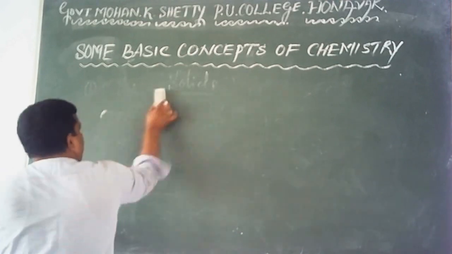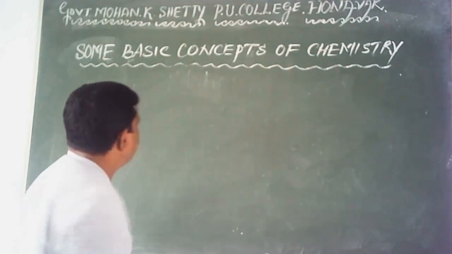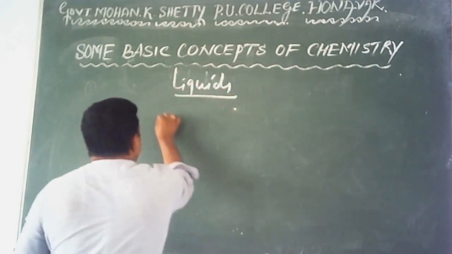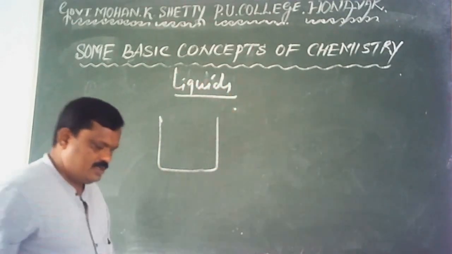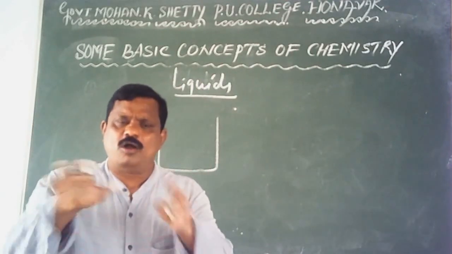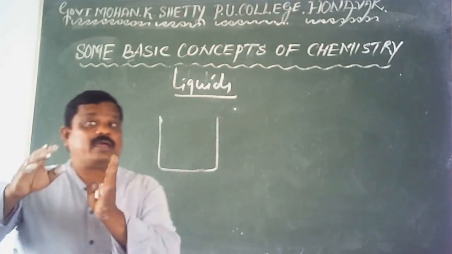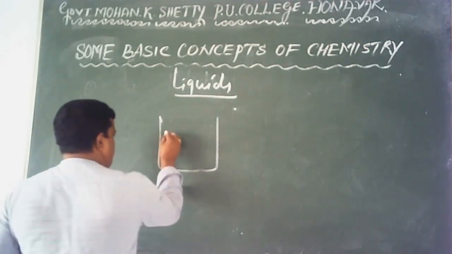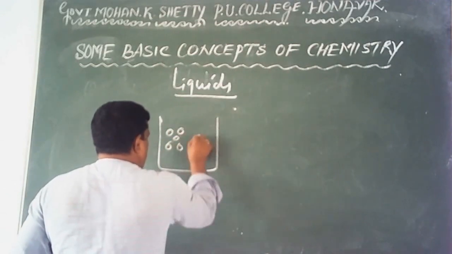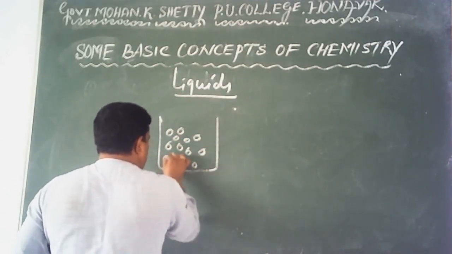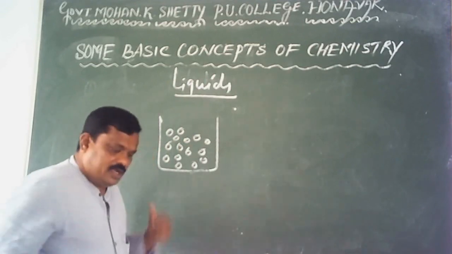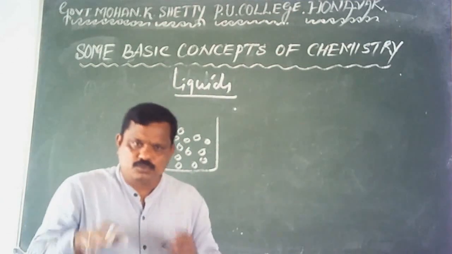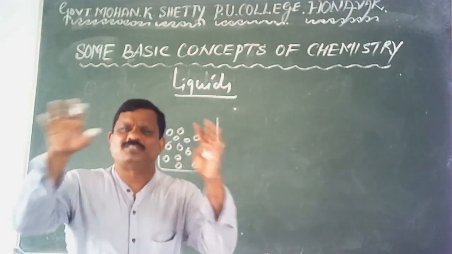Let me think of liquids. You see here, in liquids, particles are somewhat close to each other, not as much close as in solids, somewhat close to each other. And in liquids, particles have got little freedom to move here and there in all possible directions.